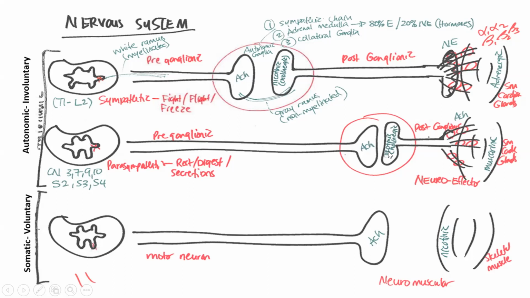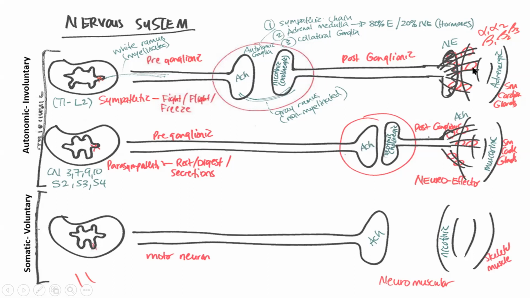The second difference is that we've got varicosities. These swellings shown here at the end of this nerve terminal on the postganglionic side in the autonomic nervous system were described as varicosities, and these were synonymous with the axon terminal.